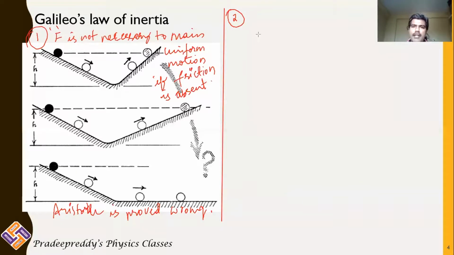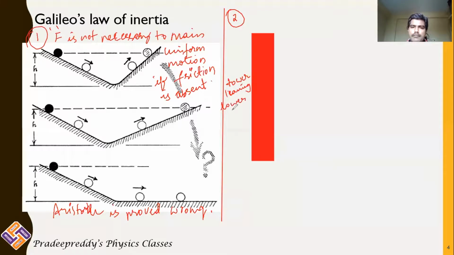So for that, what did Galileo do? This is a tower, and it is leaning: the Leaning Tower of Pisa. Galileo reached the top of the tower and took two objects.